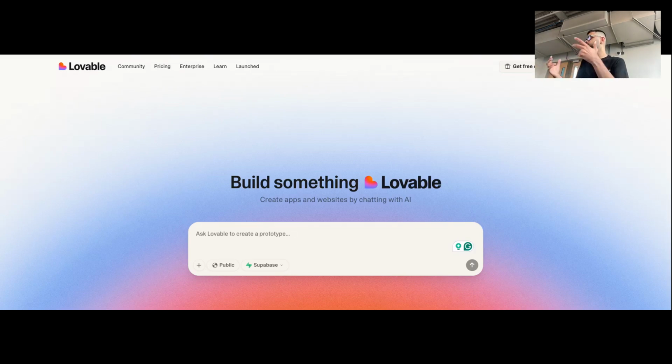The reason I can do this is because there's no coding involved. I just ask it to build something. I show it to the person. If they like it, great. If not, then I can just throw it out. So that's what Lovable is. It's like a ChatGPT for building apps. So yeah, go on.